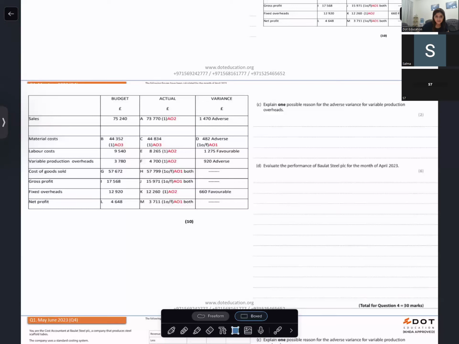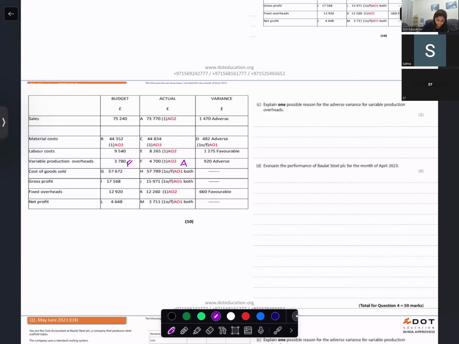Now our next question over here is: explain one possible reason for adverse variance for variable production overheads. You see your variable production overheads has an adverse variance of 9,920. So this is adverse and this might have been favorable.